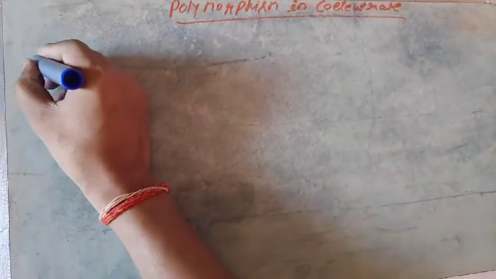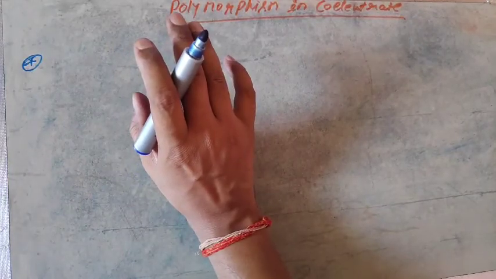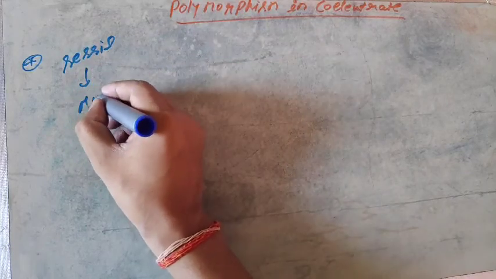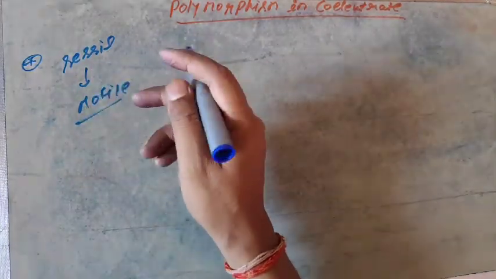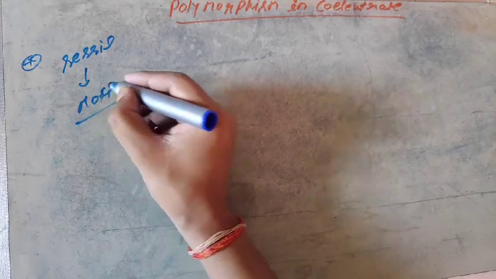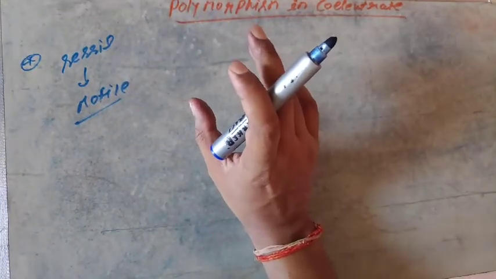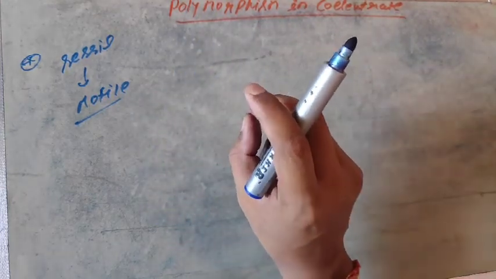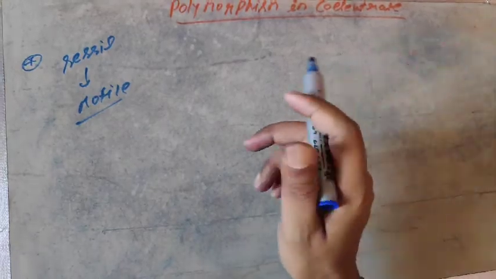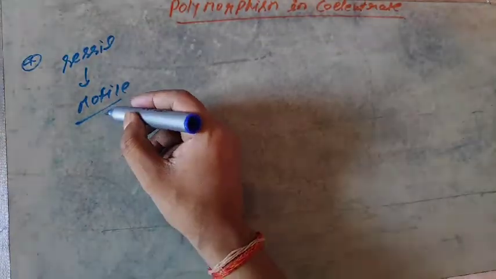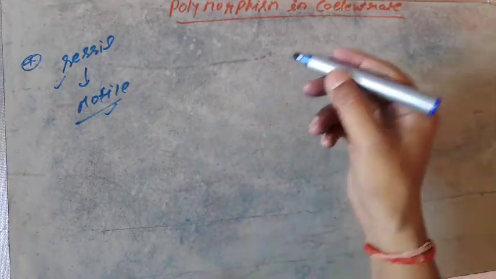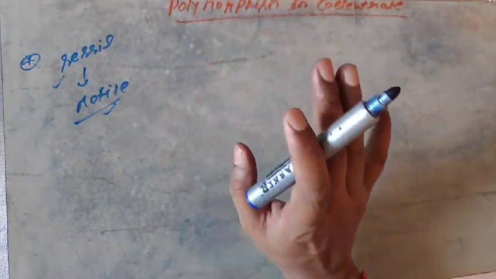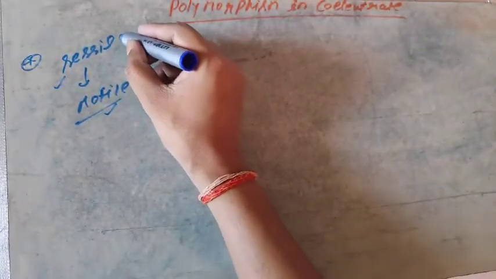Now back to the explanation. In the lifespan of coelenterates, the sessile and motile stages come one after another. Sessile means the condition when an object remains fixed at a place, and motile means the condition in which an object can change its position with time. So this is the movable phase and this is the non-movable phase of the coelenterates. Some organisms cannot move and remain fixed at a particular place. Those organisms are known as sessile organisms.